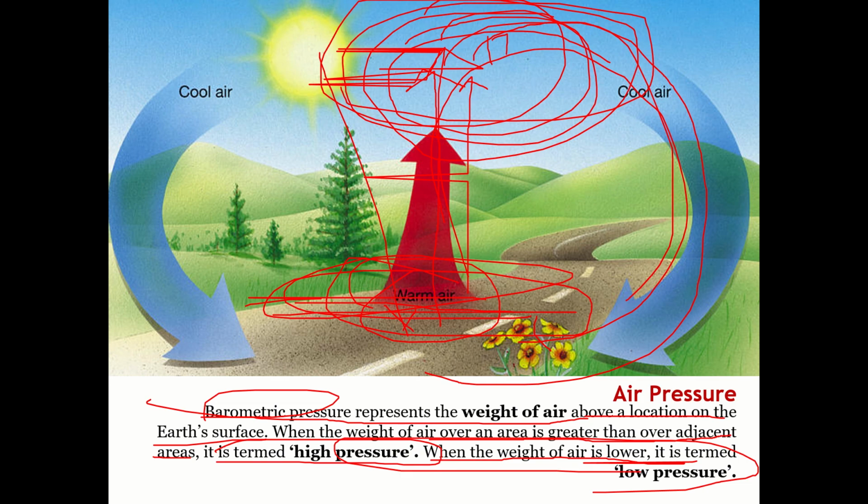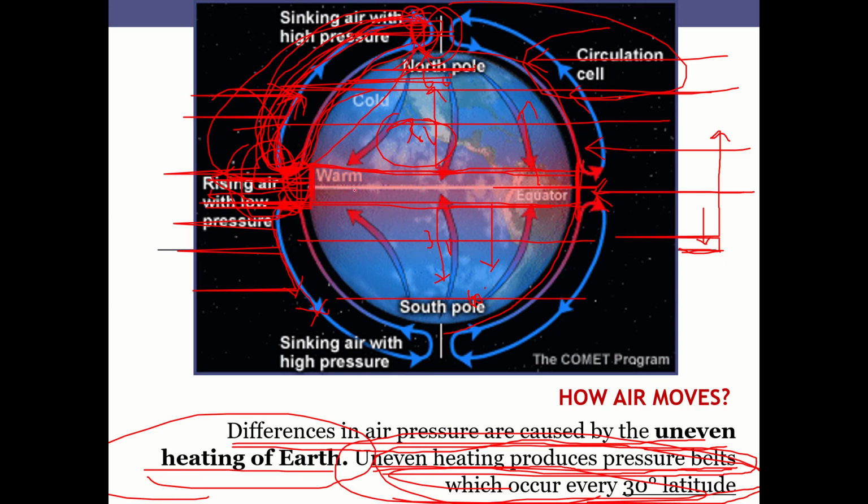And also I said one is the heating up of air because of the solar radiation that we receive, and also how the air gets deflected. I said some of the air gets deflected to the north and some gets deflected to the south.